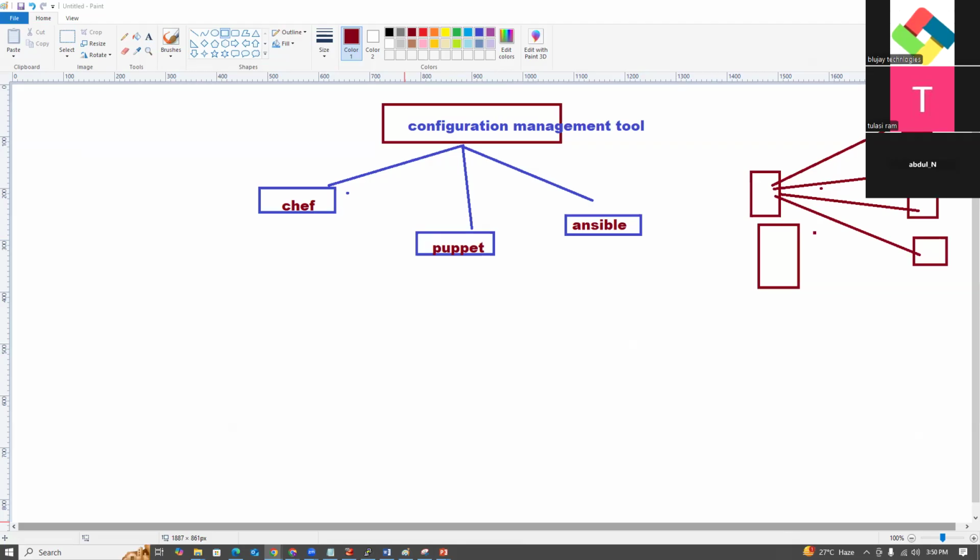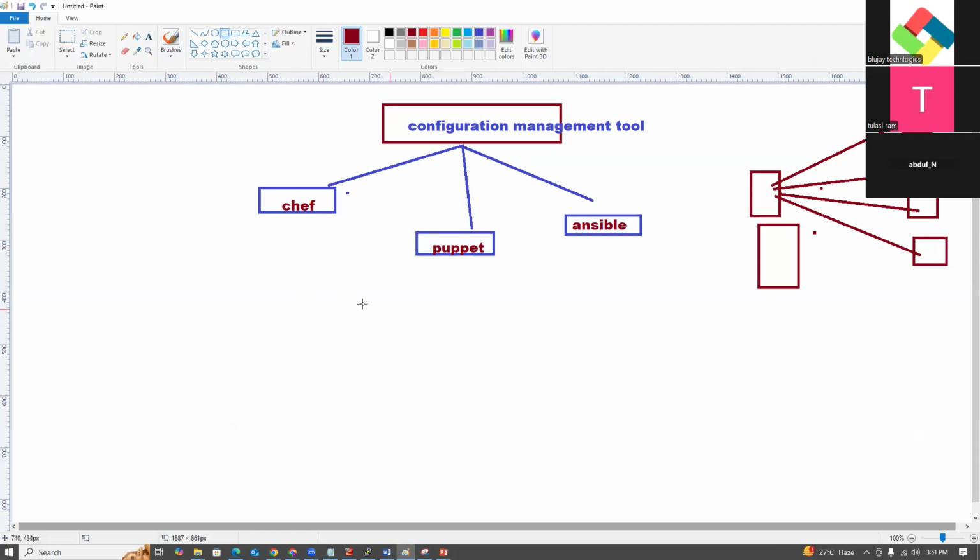Okay. So configuration management is a process that tracks and maintains the configuration of a system to ensure it performs as expected. Now you understood, right? So we can automate the process. We can automate the configuration and installation process.